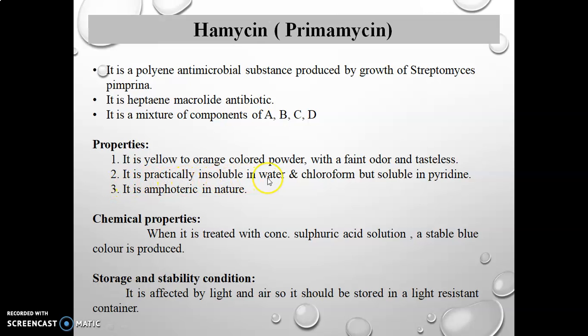It is practically insoluble in water and chloroform but soluble in pyridine, and it is amphoteric in nature. Chemical property: when it is treated with concentrated sulfuric acid solution, a stable blue color is produced. Storage and stability condition: it is affected by light and air, so it should be stored in a tightly closed light resistant container.